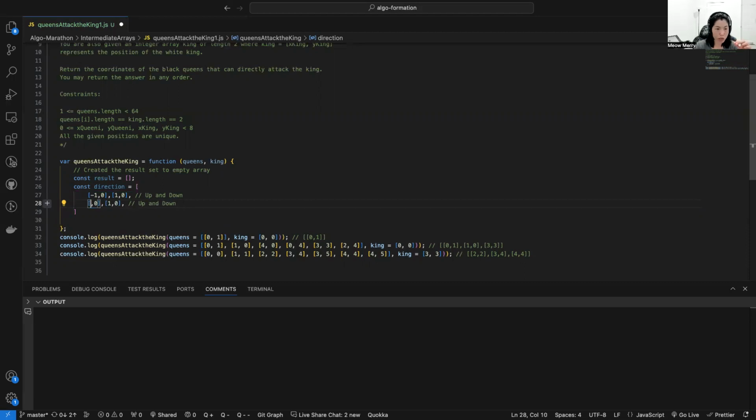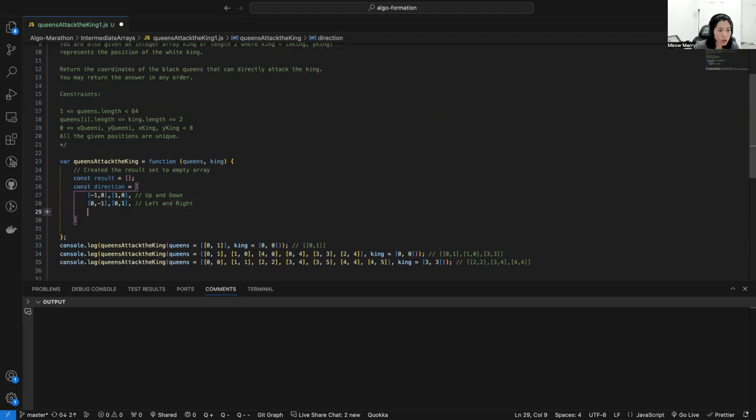Left and right will be row zero, and column minus one to go left, and then column one to go right. This will be left and right. Okay, then another four positions: we need to go to the diagonals.